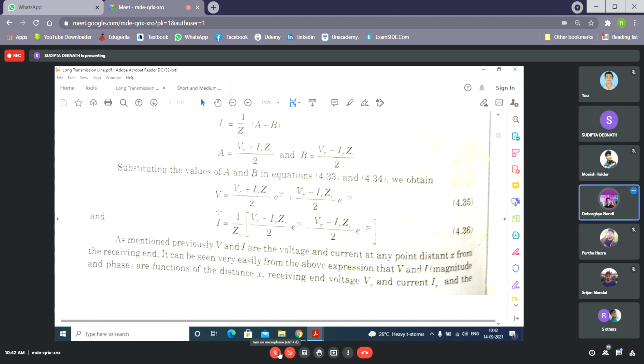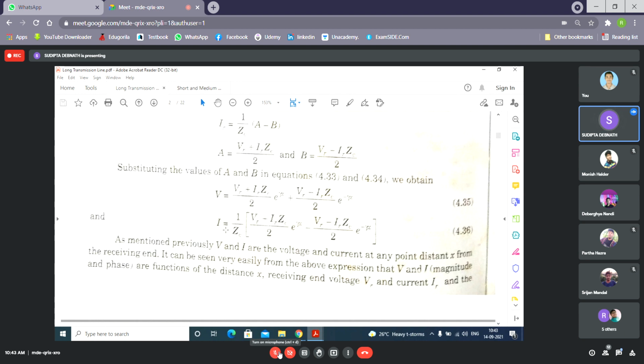Yes, ma'am. It is from the receiving end to the sending end. That means the total length of the line, 120 kilometers. So then you can write V equal to Vs, with gamma L in e to the power gamma L, and e to the power minus gamma L. It is possible to find out Vs, because all terms are known to you, and you have to substitute x by L.